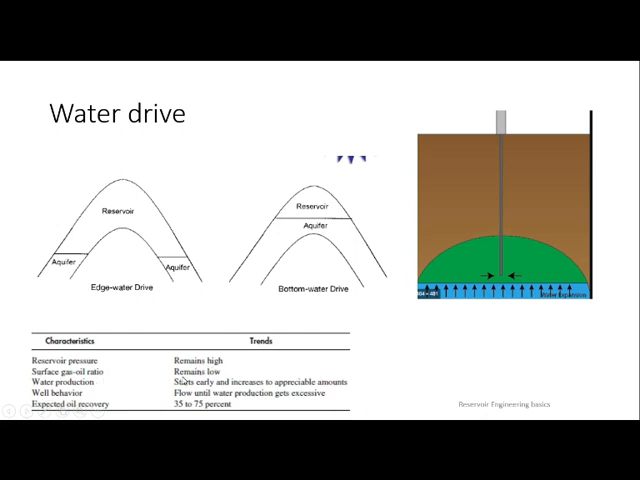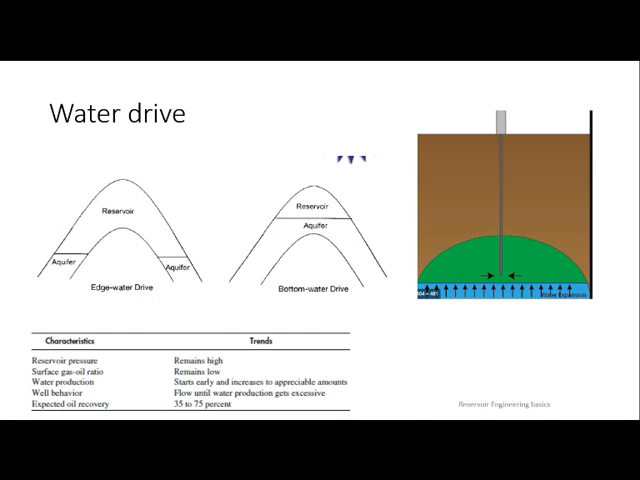Surface gas oil ratio also remains low. Why? Because we don't deal with gas here, so obviously there is no gas oil ratio, or only a little. Water production starts early and increases to an appreciable amount. See here, in these characteristics they are telling about early water production. Why? Because there is a chance of water being produced into your perforations.